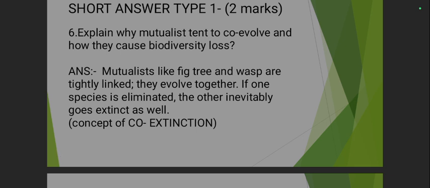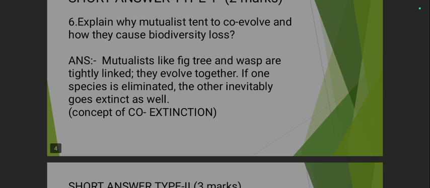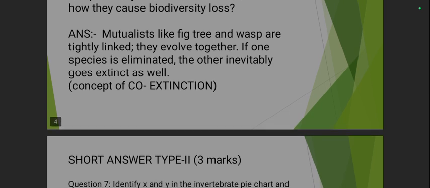Explain why mutualists tend to coevolve and how they cause biodiversity loss. इधर tend होगा, हाँ टाइपिंग मिस्टेक हो गया शायद। So the answer will be: mutualists like fig trees and wasps are tightly linked. They evolve together. If one species is eliminated, the other inevitably goes extinct as well. So here comes the concept of coextinction. ये concept भी देख लेना.